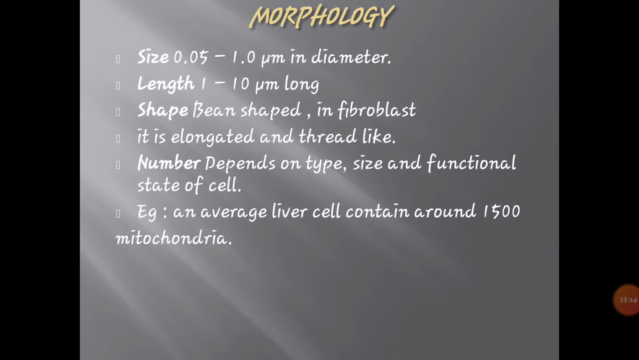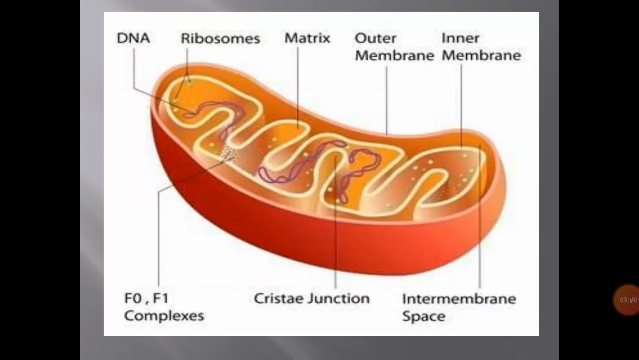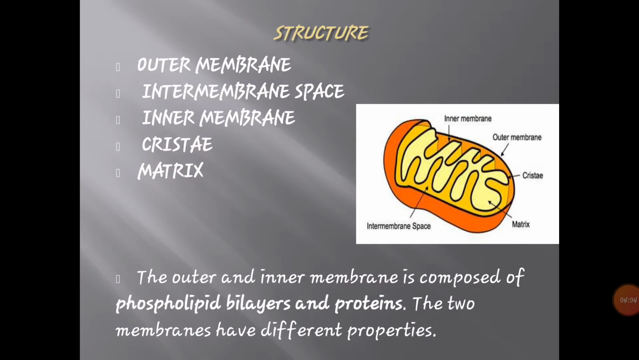The number of mitochondria depends on the type, size and functional state of the cell. For example, an average liver cell contains around 1500 mitochondria. This is morphology, and here we can see the structure of mitochondria. In this diagram we can see the outer membrane, which is smooth, and the inner membrane, which is variously folded. Inner to this inner membrane there is the matrix, and in the matrix we can see the presence of DNA, ribosomes, and different molecules.